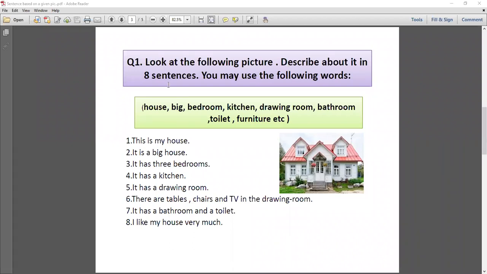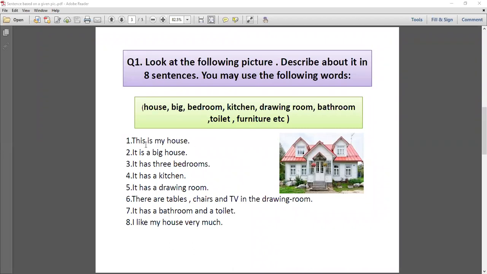So number 1 is here, look at the following picture, describe about it in 8 sentences. Okay, now underline, student, describe about it. आपको कितने sentences में describe करना है, 8 sentences में. Okay, you may use the following words. So words are also given there and the picture is also given there. So firstly you have to look at this picture and after that you have to read the words. Now you have to make a sentence related to this picture and these words, so you can use these words in your sentences. Okay, student.